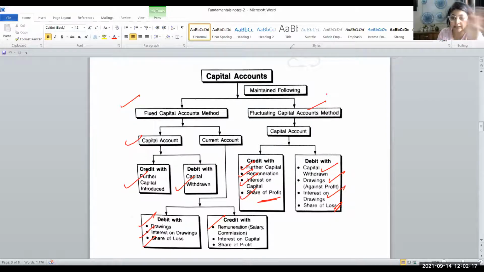If it is the fluctuating capital method, it all will come under the capital account. If it is the fixed capital method, it is going to come under the current account. Now let us move to the next topic.